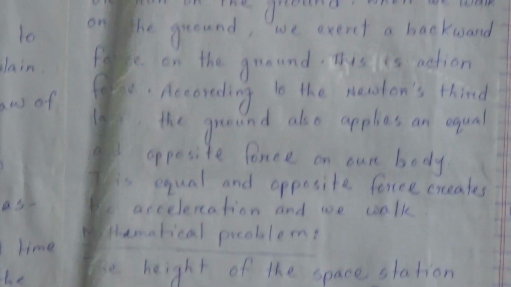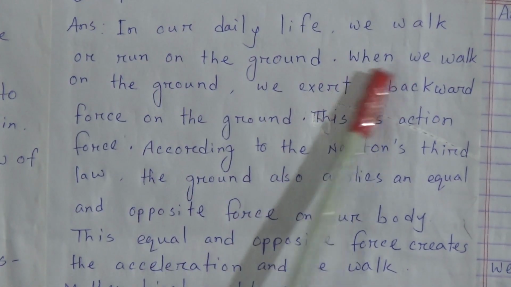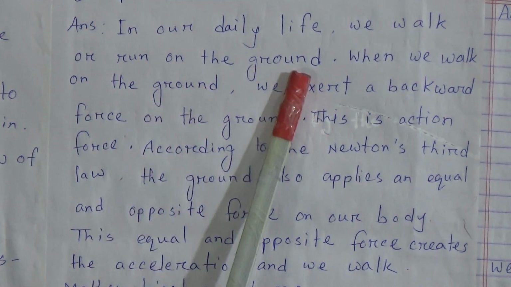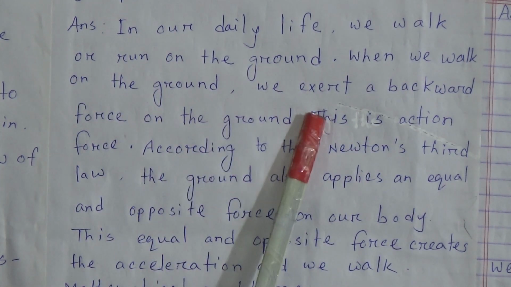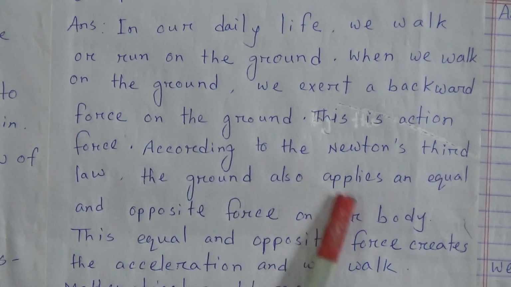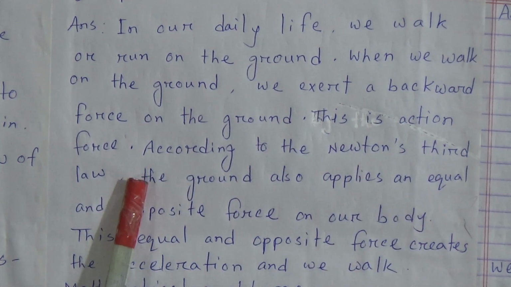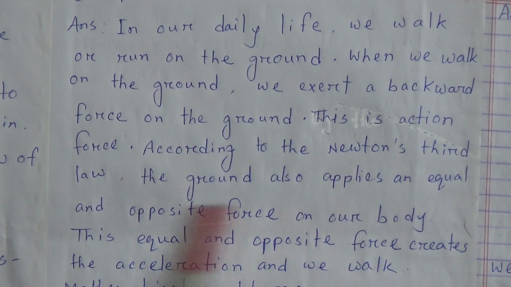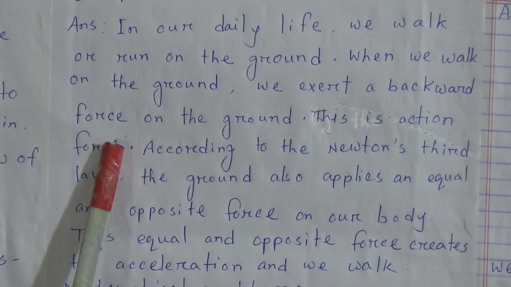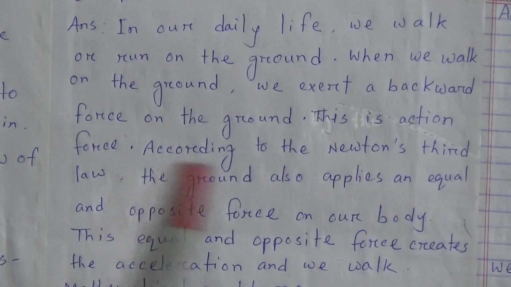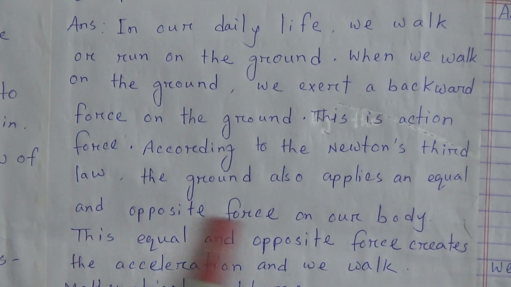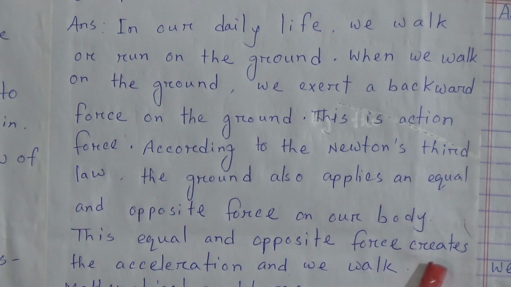Explain how we walk. In our daily life, we walk or run on the ground. When we walk on the ground, we exert a backward force on the ground, and this is the action force. According to Newton's third law, the ground also applies an equal and opposite force on our body, and this equal and opposite force creates the acceleration and we walk.